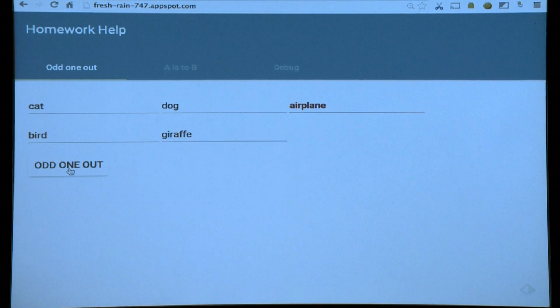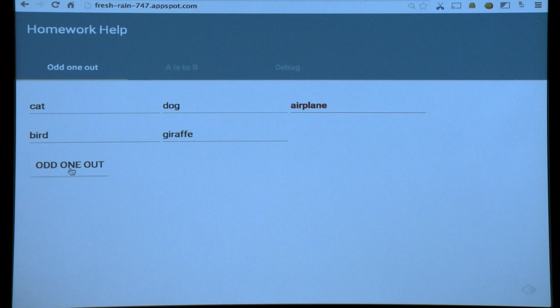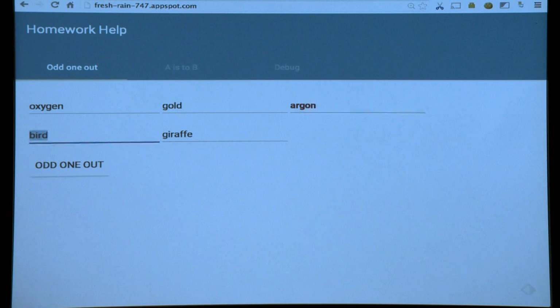There we go. Nice. So it knows, see it's red. I don't know if you see that, but it's also bold. So that's cool. Let's see what else it can do. Maybe chemistry: oxygen, gold, argon, helium, and hydrogen. So gold is the only non-gas here.